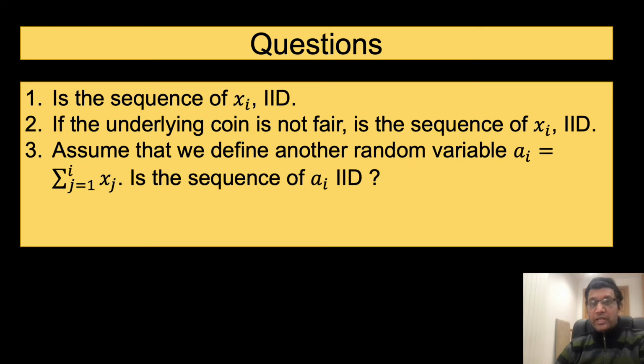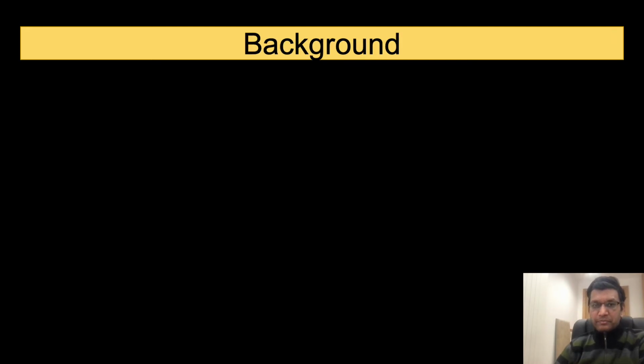Question 3: Assume that we define another random variable a sub i, which is the sum of x sub j for j equals 1 to i, or the number of heads in the i tosses of the coin. Is the sequence of a sub i IID? To answer the question, we need to understand a little background. Let us try to understand what IID means.